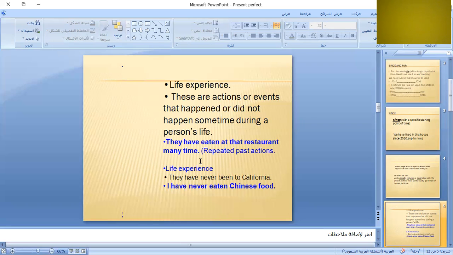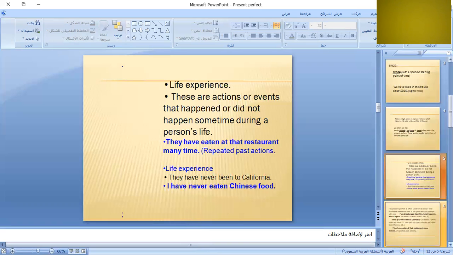Life experience also. We have never been to California. Have you ever been to California, to America? Most of you will say no. We have never experienced that. I have never eaten Chinese food. From my birth up to today, I have never tried or eaten Chinese food. So this is life experience, خبرات حياتية.